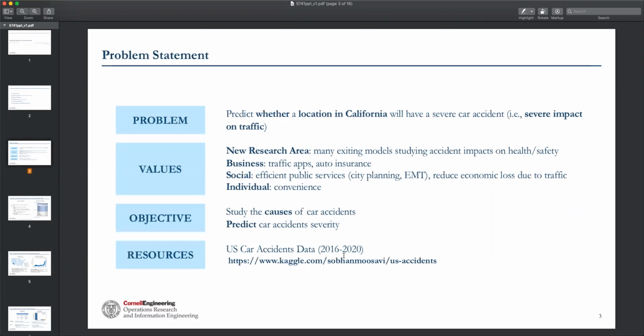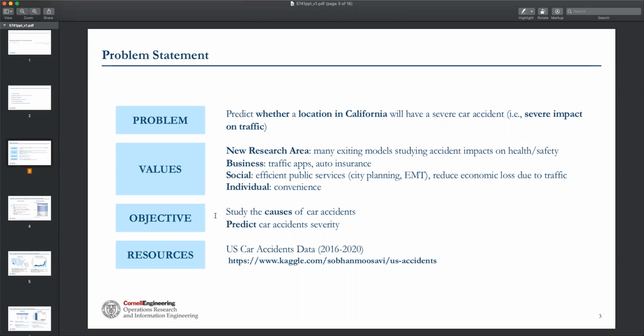So our problem here is that we want to predict whether a location in California will have a severe car accident. And here, the severity is based on the impact on traffic, and we think it's very important and interesting because there are already plenty of models that study the impact on health and public safety. So if we can know the impact on traffic, we can add some values for businesses such as traffic applications or insurance companies. And also we can help city planning or EMTs to provide more efficient services so we can reduce the economic loss due to the traffic conditions. And the last one is this is more convenient for individuals like us.